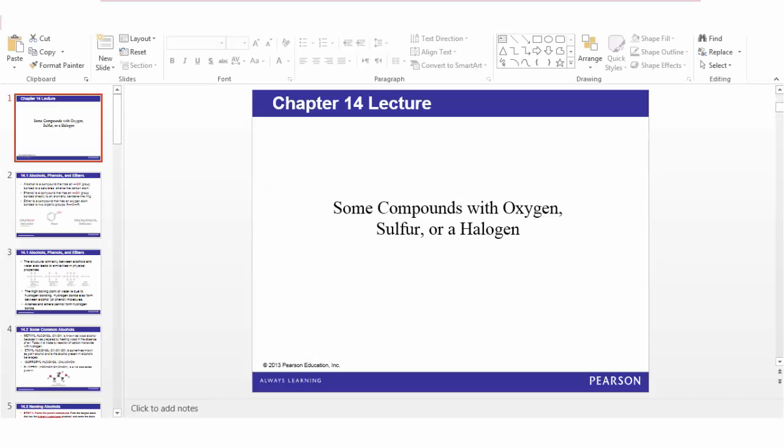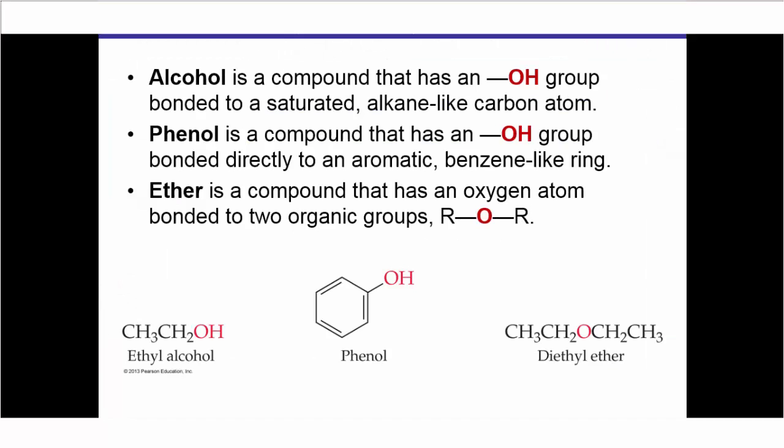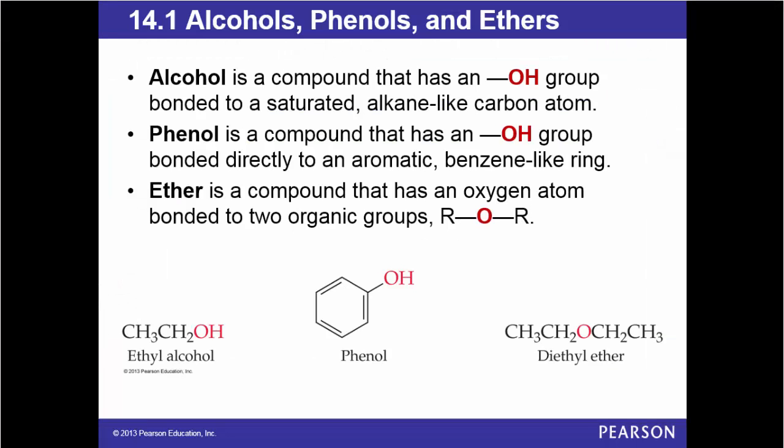Assalamu alaikum. Today we want to talk about chapter 14, some compounds with oxygen, sulfur or a halogen. 14.1 Alcohols, phenols and ethers.